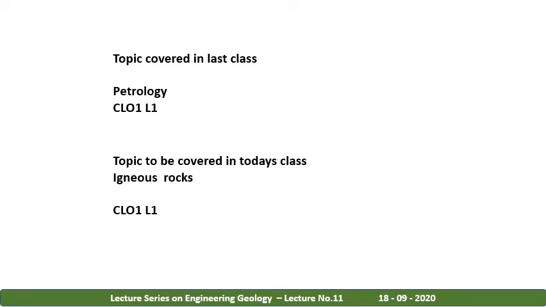As we all know, igneous is nothing but a hot molten material which is present inside the earth crust and in some part on the surface. The name igneous itself describes fire, hot, which is derived from magma or lava. So let's see in today's class what types of rocks there are in igneous and what is the use of those rocks in the construction field.